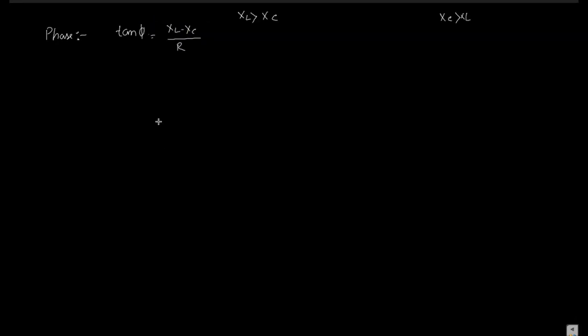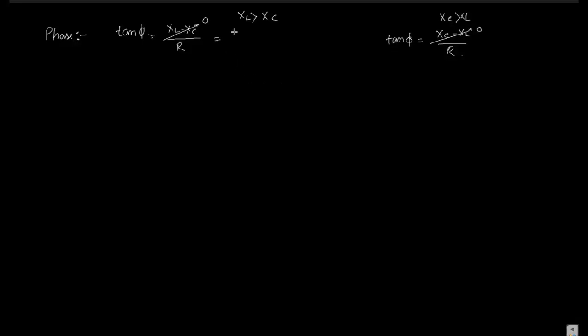So tan phi becomes (XL minus XC) by R, and here also you can write tan phi is equal to (XC minus XL) by R. But we know that for resonance, XL and XC are the same, so we can make this term 0.